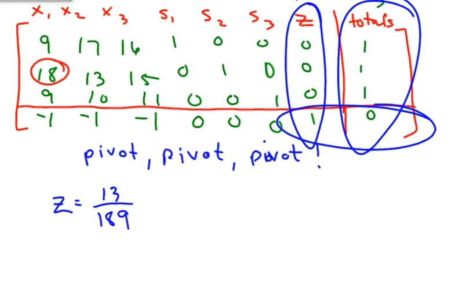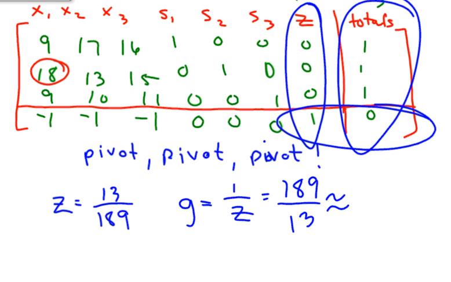Now z is not the value that you're looking for. We actually want g, and g is the reciprocal of z. So we're going to take our z, flip it over, and divide that out. And that's going to give me my value is 14.5.